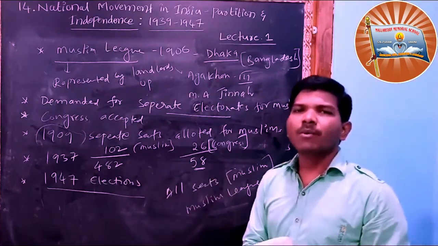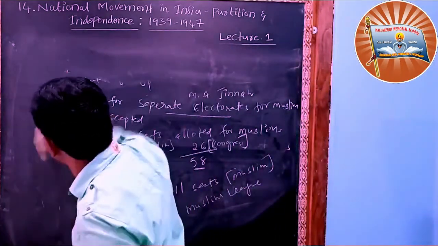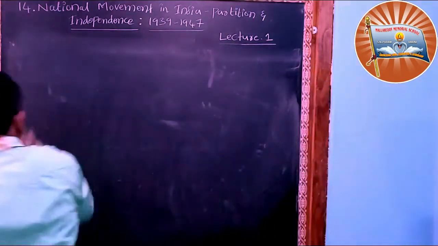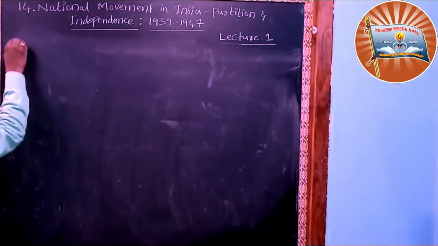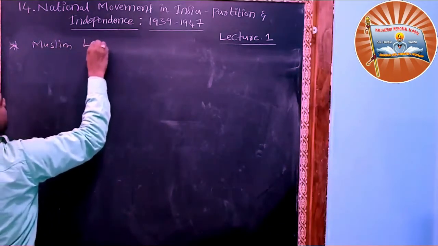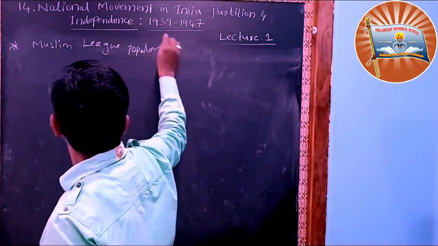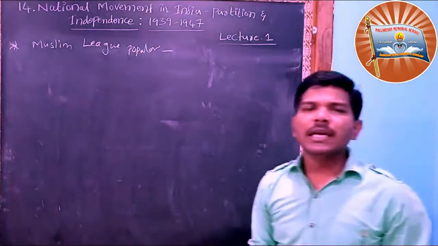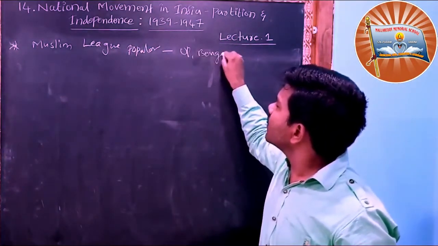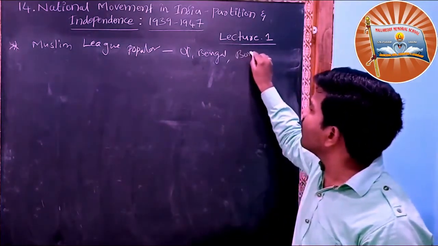Now let us see where the Muslim League was popular. Mostly the Muslim League was popular in UP and Bengal, that means East Bengal, West Bengal, and Bombay.